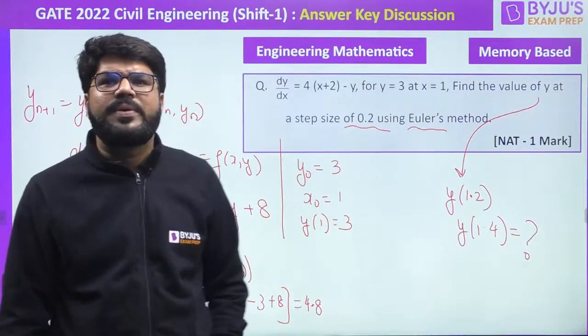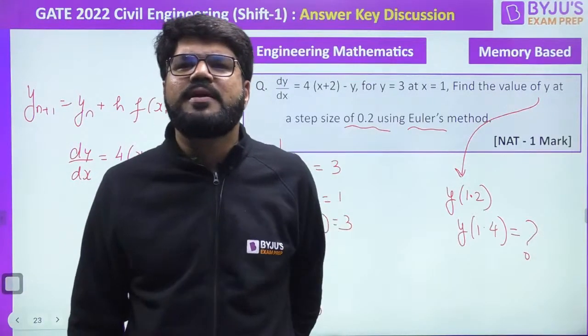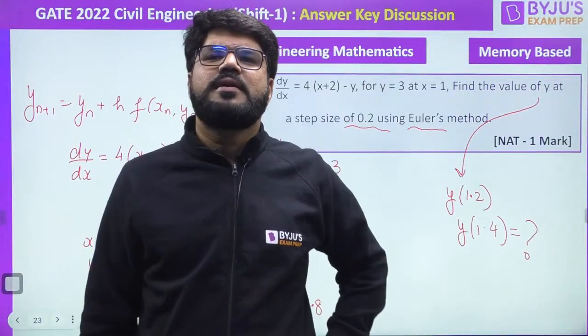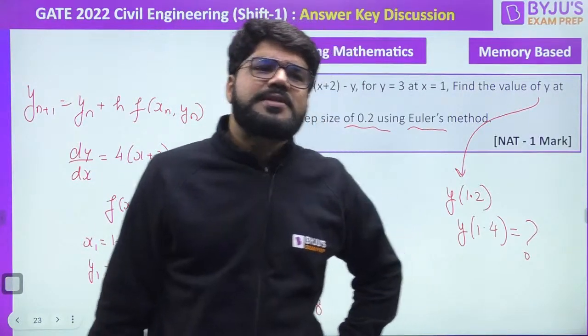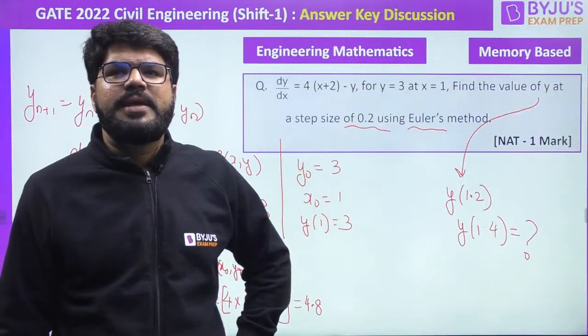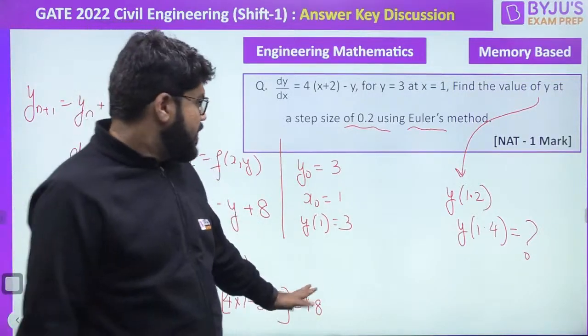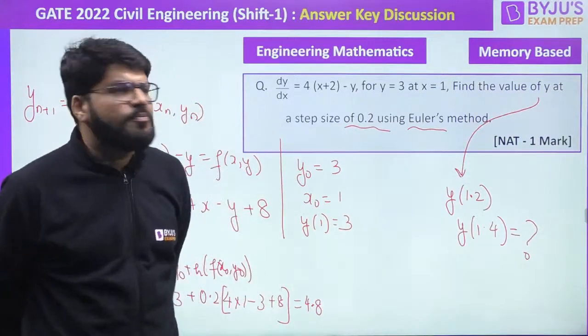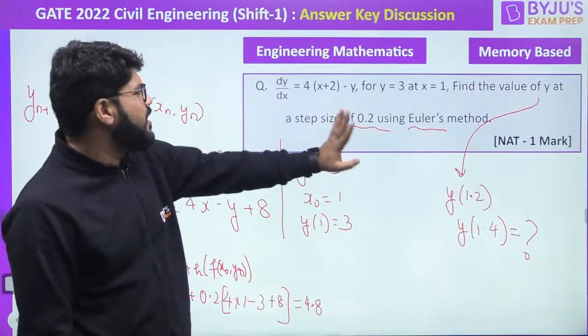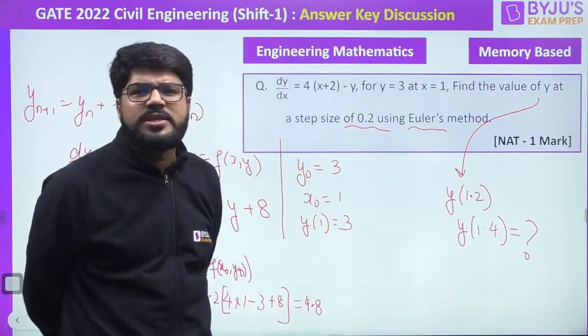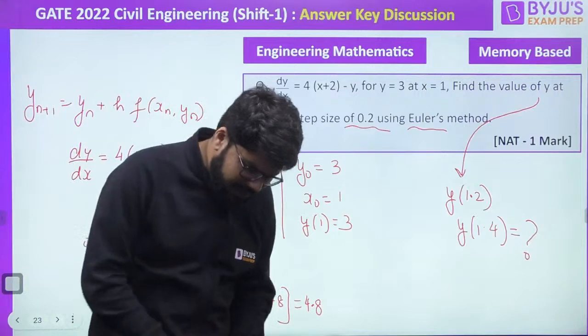Tell me guys, what is the question? Nobody is comparing, right? Tell me. Question is y at 1.2 or y at 1.4. I have received only this much of the question. Find the value of y at a step size of 0.2 using Euler method. Hey Baba, you were there in the exam or not?